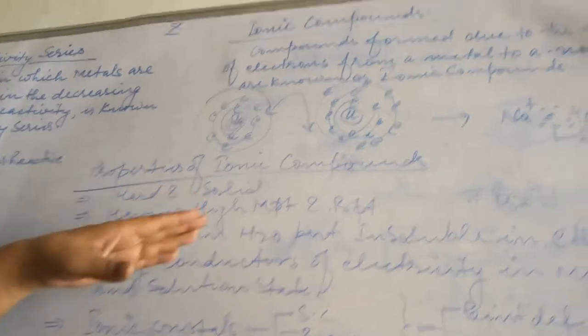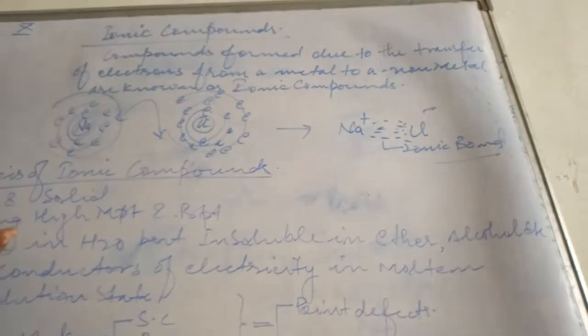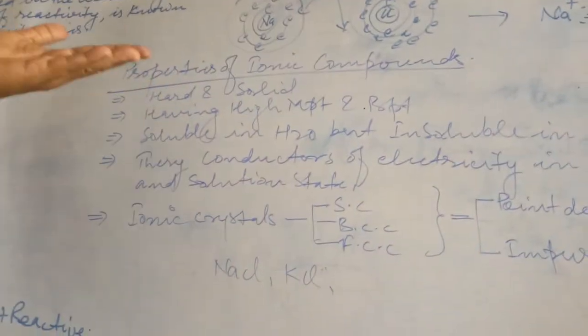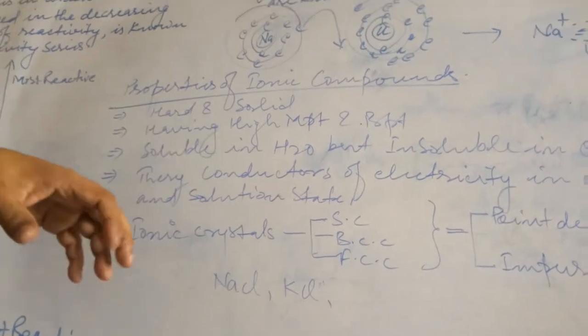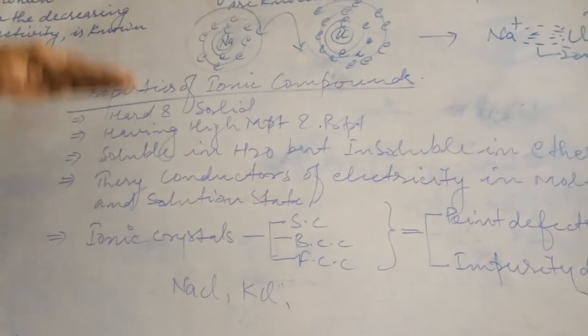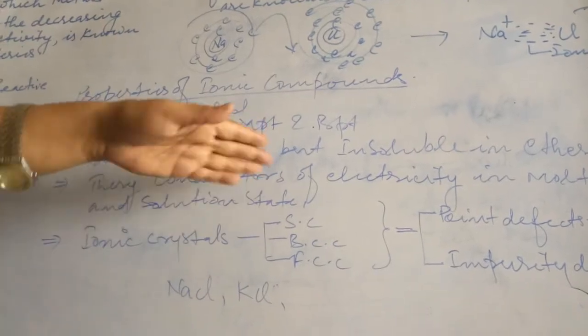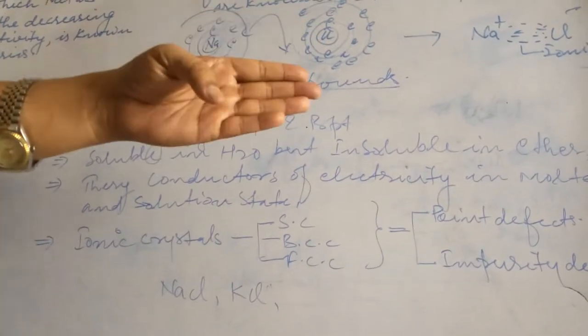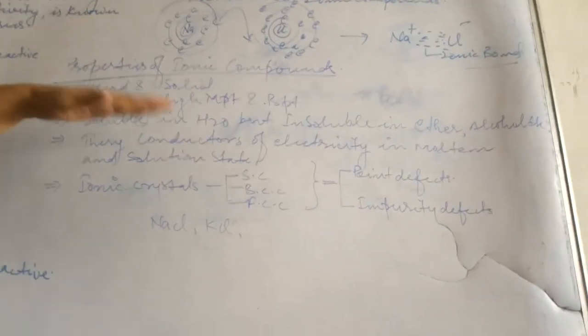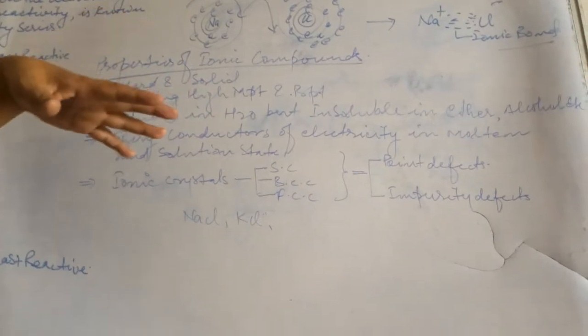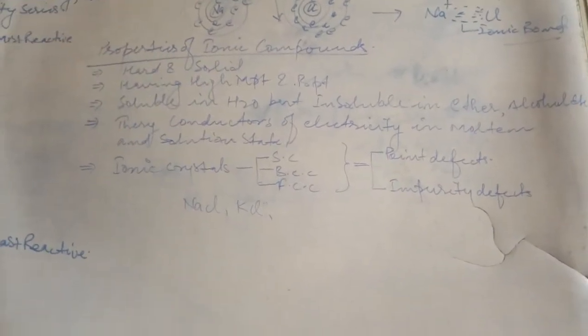These compounds are soluble in water. Water is a polar solvent, meaning water possesses positive and negative charges. That's why ionic compounds are readily soluble in water, but insoluble in solvents like ether and alcohol.